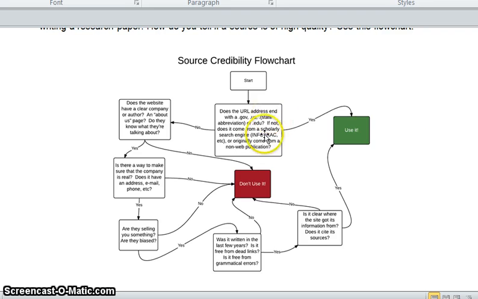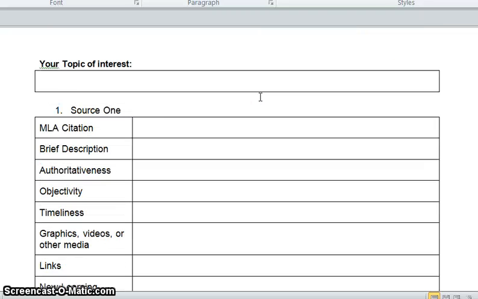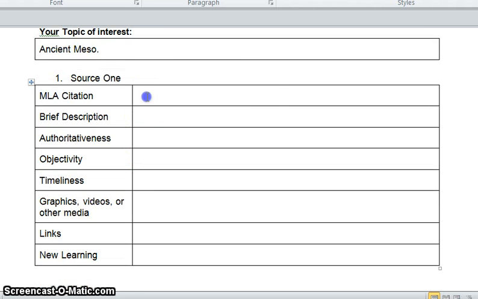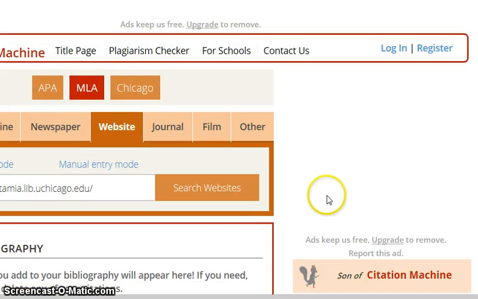So now we need to go down, and we're going to start our evaluation. Well, our topic is ancient Mesopotamia. And first we have to start with the MLA citation. And you're kind of wondering, oh no, these are so difficult to do. They don't have to be. The easiest thing to do is use a website called Citation Machine.